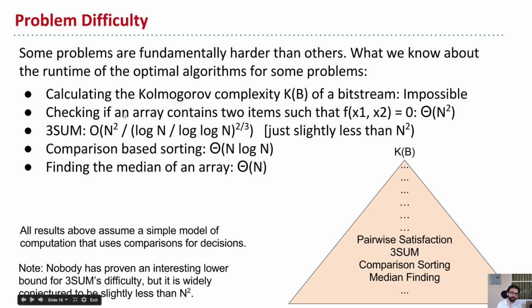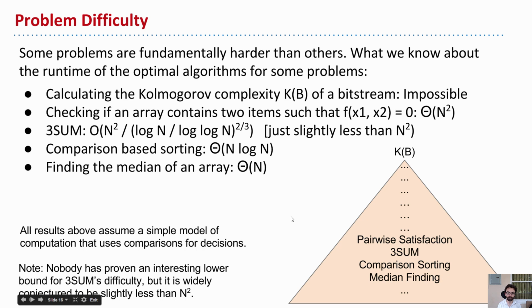Lower down the list, well, we might consider, given an array, does it contain two items, such that f of x1, comma x2 is equal to 0 for some arbitrary function, any arbitrary function. This algorithm naturally is just going to be n squared. We have to test all the pairs. There's no shortcuts we could do because in this case, f is a black box.